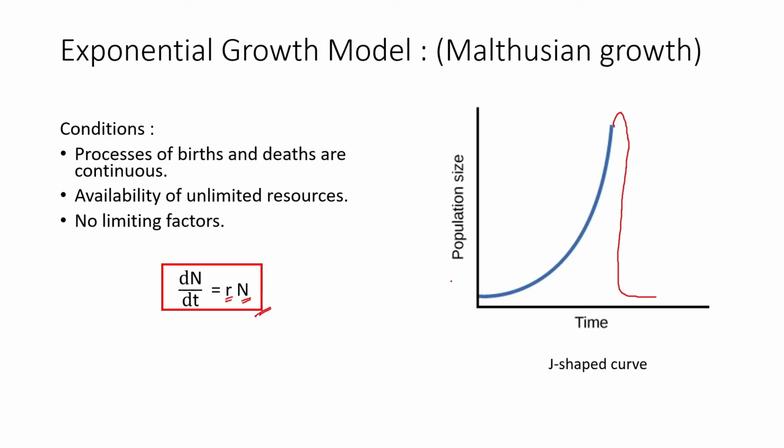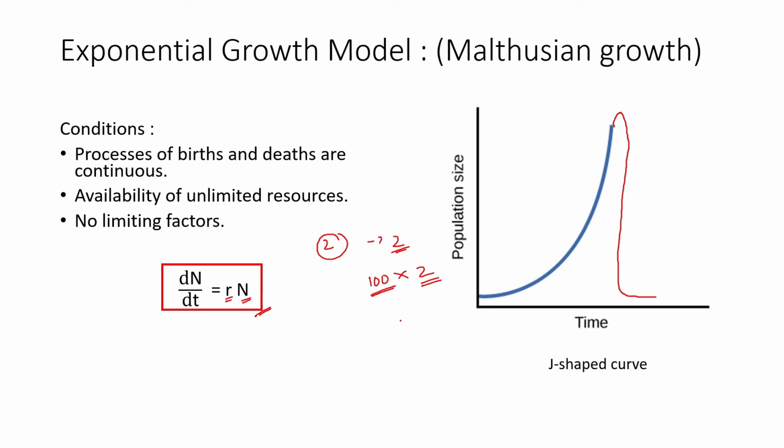This is Malthusian growth, and it happens in a hypothetical population that has a continuous process of birth and death. If one individual produces 2 daughter cells, then that should be the continuous rate. All of the individuals should produce in that manner only. When we multiply by 2, that means all of the individuals are producing 2 daughter cells.